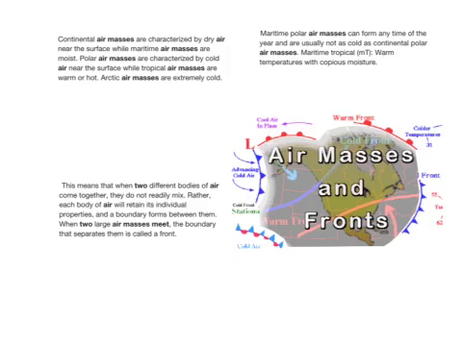This means that when 2 different bodies of air come together, they do not readily mix. Rather, each body of air will retain its individual properties and a boundary forms between them. When 2 large air masses meet, the boundary that separates them is called a front.